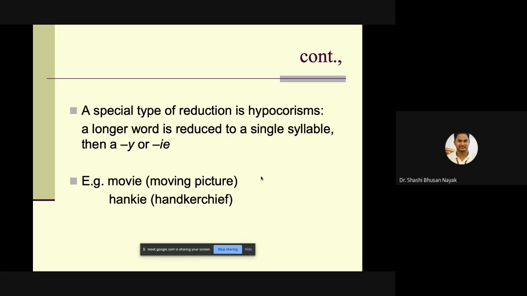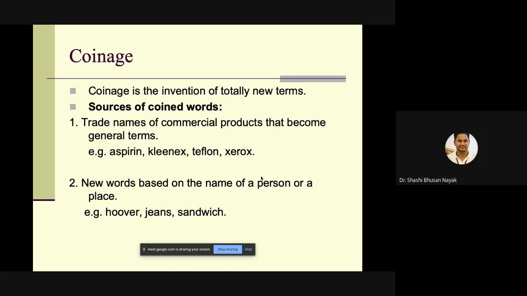A longer word is reduced to a single syllable, and then it becomes A or Y or IE. Okay. Example, movie, from moving picture. Handkerchief becomes hanky in our conversations. Then word coinage.